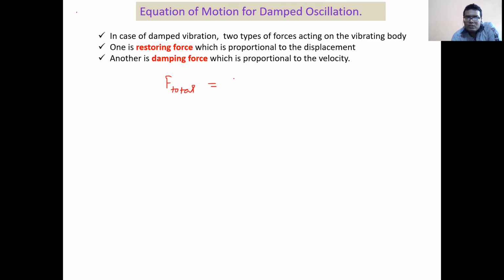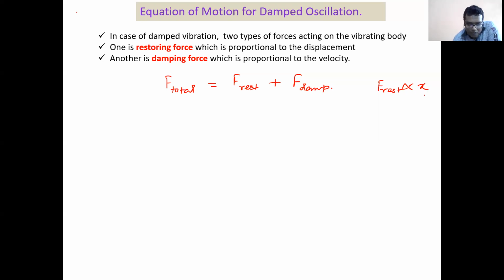So total force is F restoring force plus F damping force. Clear everybody? Now restoring force, which is proportional to displacement, right? So what is restoring force? We have already discussed, and we already know, that this is proportional to displacement. We have discussed restoring force so much in our first two lectures. So it is proportional to displacement.